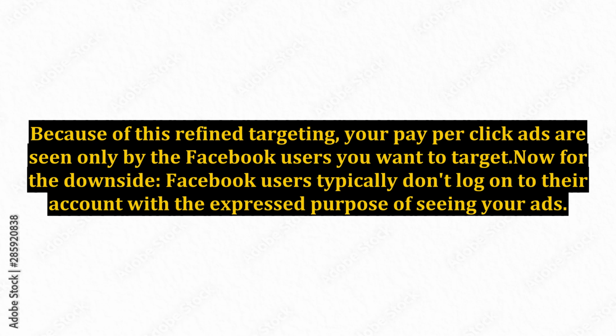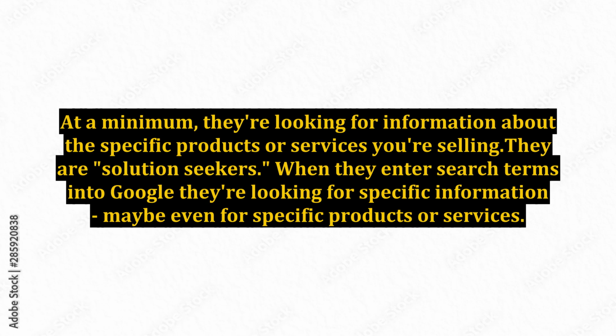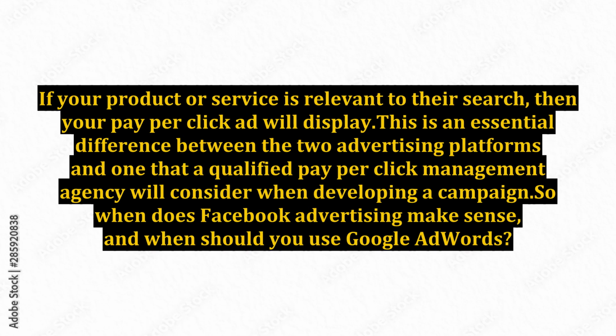Now, for the downside, Facebook users typically don't log on to their account with the expressed purpose of seeing your ads. By contrast, Google users actually do want to see your ads. At a minimum, they're looking for information about the specific products or services you're selling. They are solution seekers. When they enter search terms into Google, they're looking for specific information, maybe even for specific products or services. If your product or service is relevant to their search, then your pay-per-click ad will display. This is an essential difference between the two advertising platforms, and one that a qualified pay-per-click management agency will consider when developing a campaign.